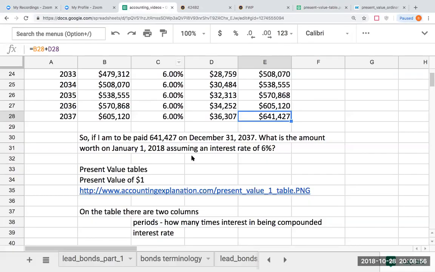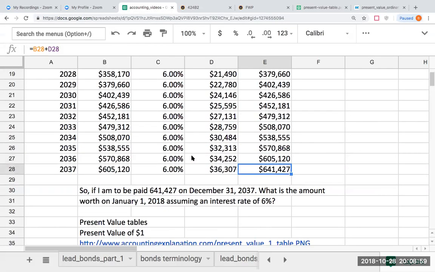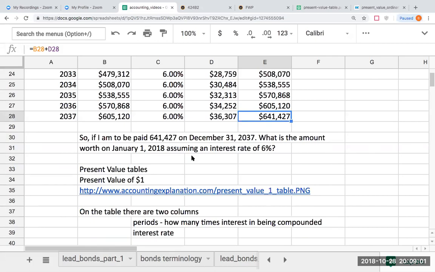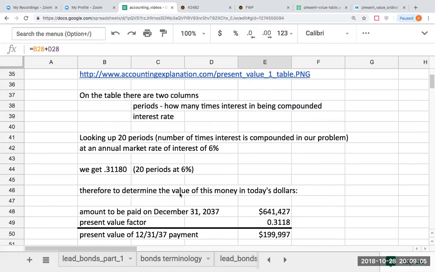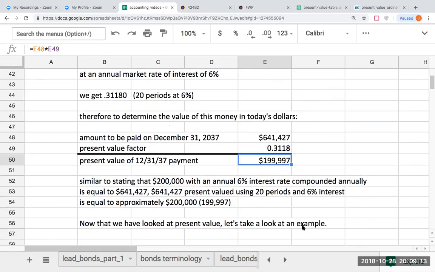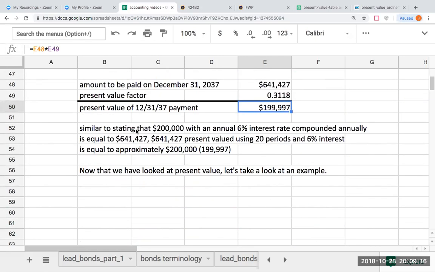And so what we do here is we're going to use this table for a lump sum, meaning for one payment. We're going to take that present value factor, or 20 periods at 6%. We're going to multiply that amount by the amount to be paid, and this is what we're going to get, which is very similar to this $200,000.